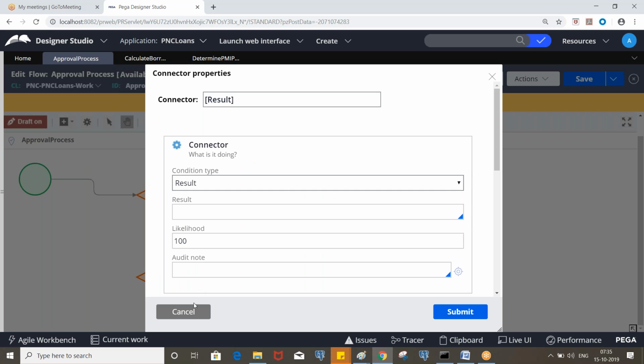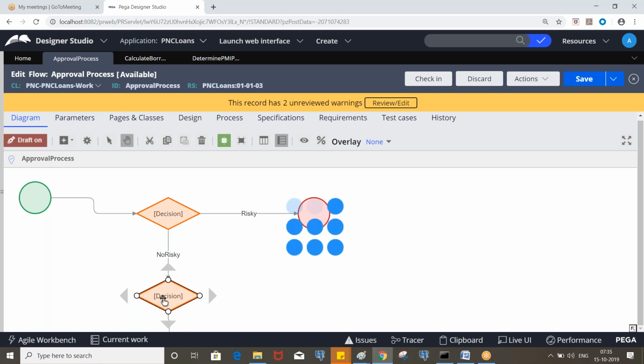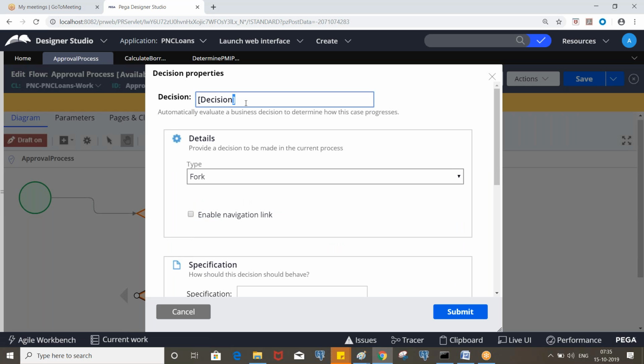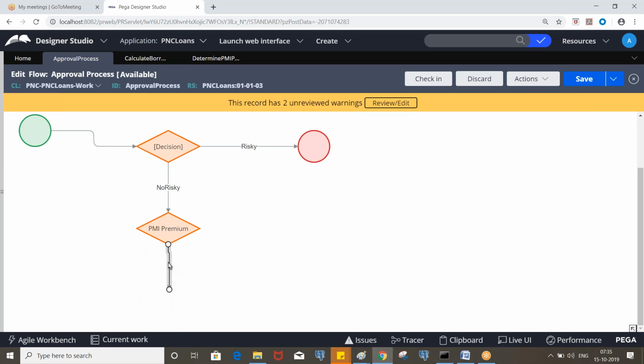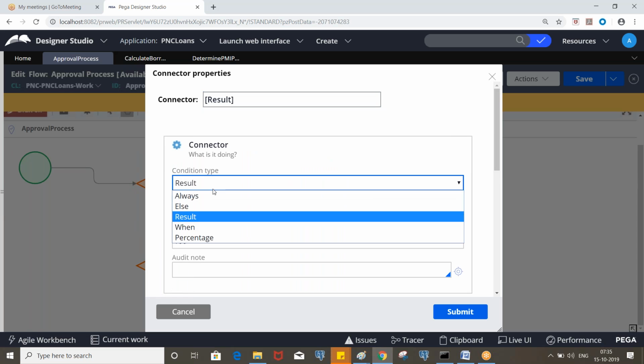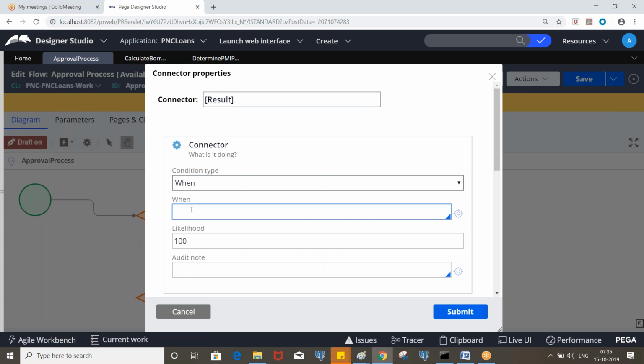Clear? See here. Here we selected the fork option. This is for PMI premium. And inside the connector, we have an option to invoke the when rule.